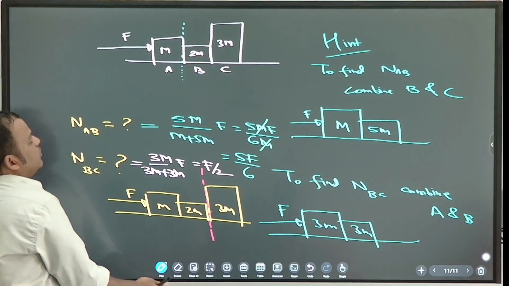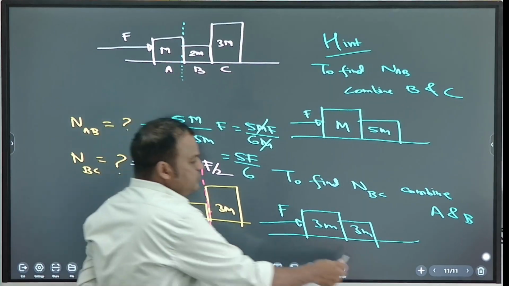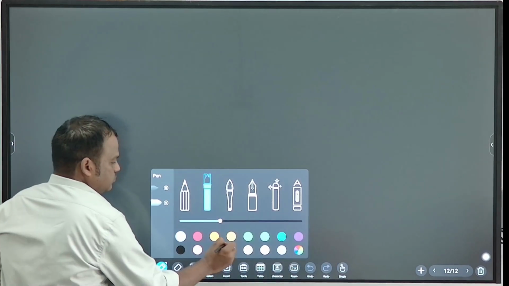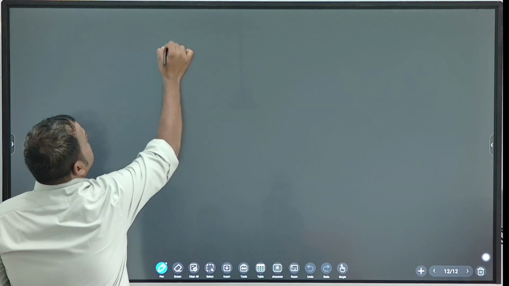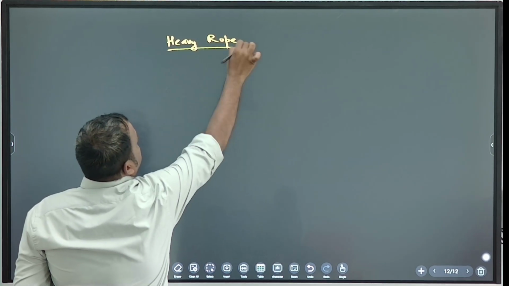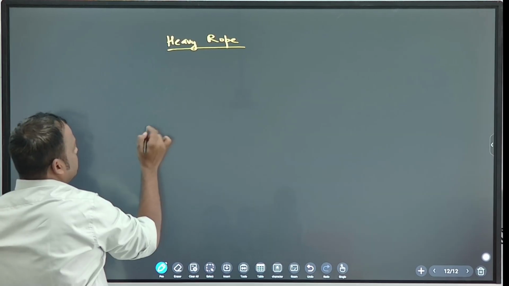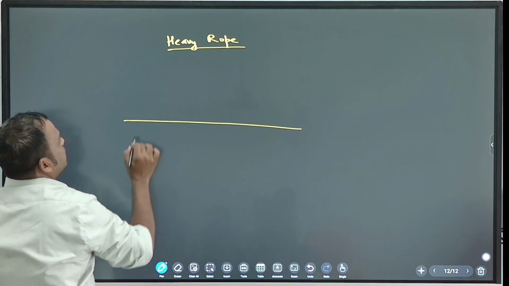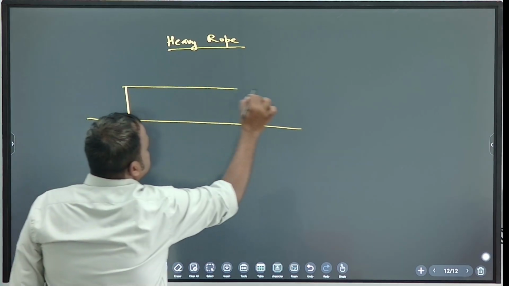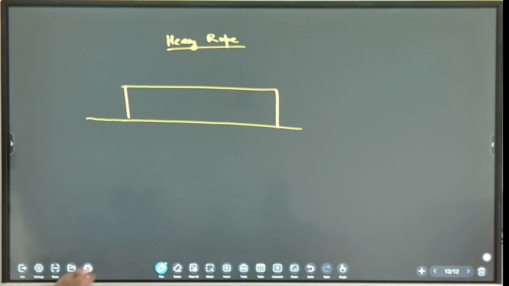Okay, done. Now next you write down rope, heavy rope. Last topic. It is also easy. 2 blocks you have understood, rope also you will understand. Now this is a heavy rope. It is a rope kept on the smooth floor.